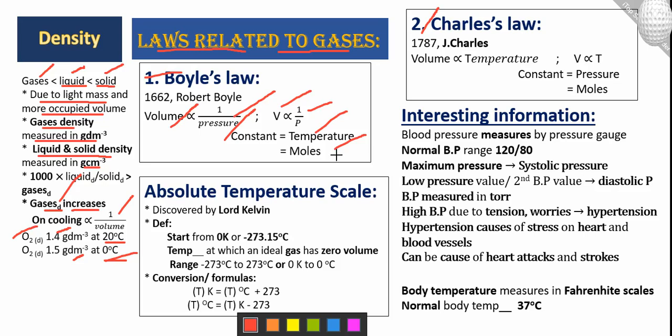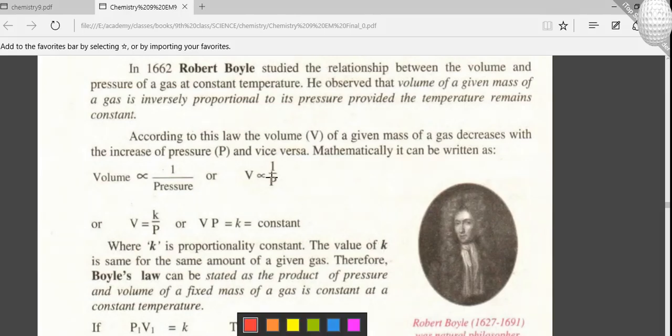Let me see the explanation in detail for the long question. Okay, here you can see the explanation. In 1662 Robert Boyle studied the relationship between volume and pressure of a gas at constant temperature. This is the definition of Boyle's law: the volume of a given mass of gas is inversely proportional to the pressure, provided the temperature remains constant. So in Boyle's law we keep the temperature constant.